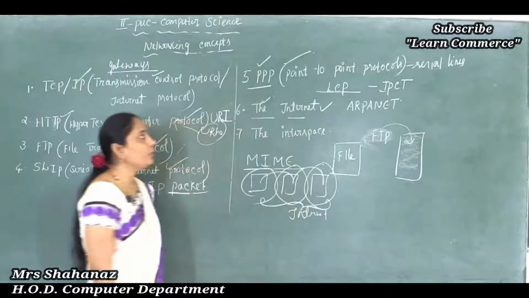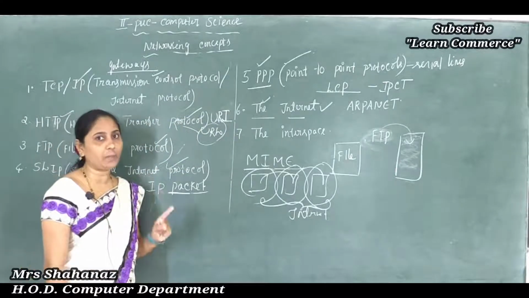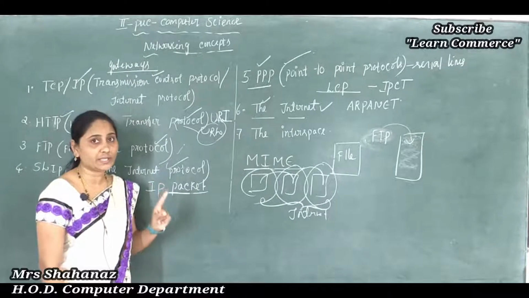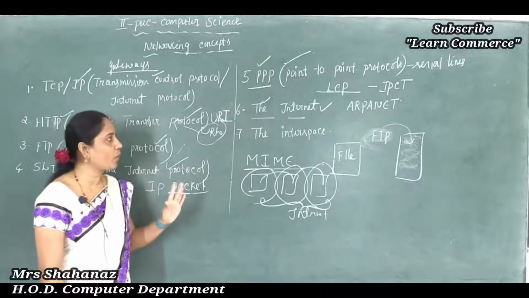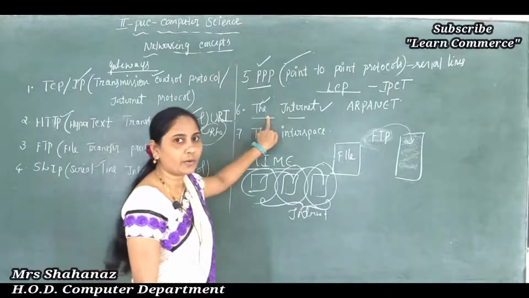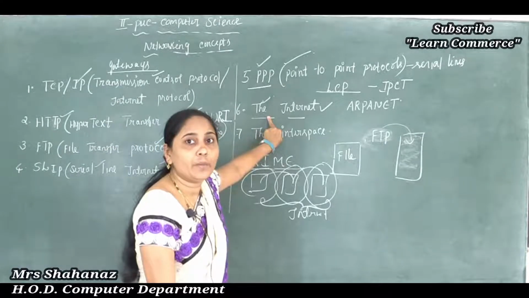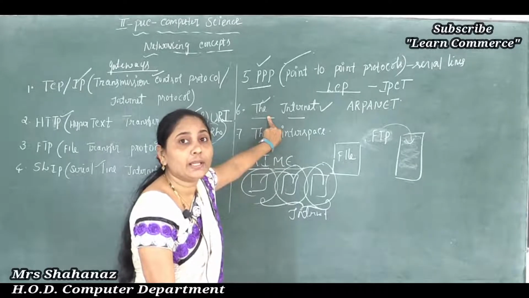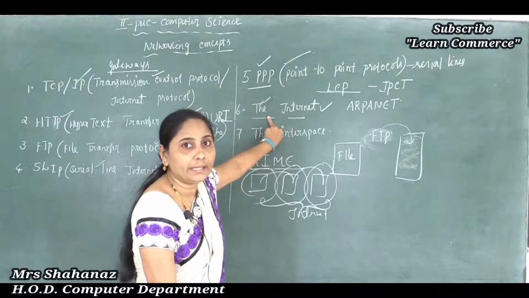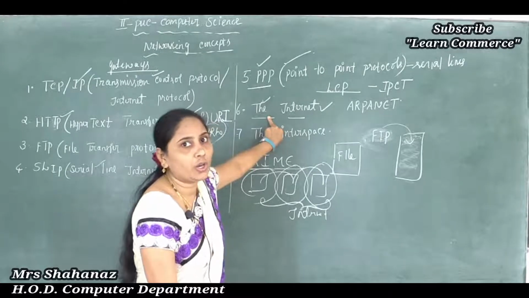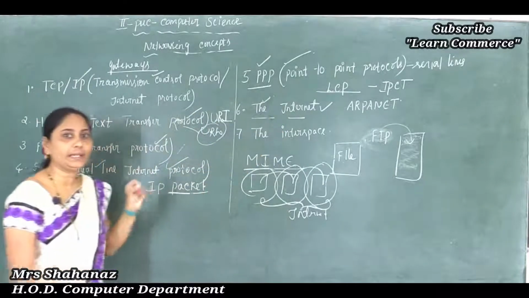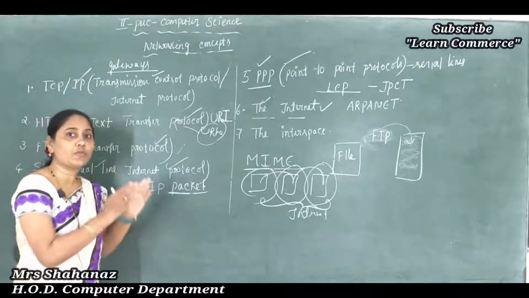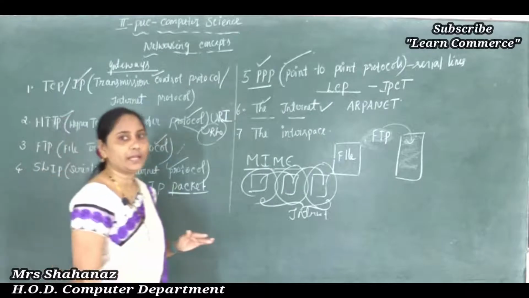So lastly we can say that the first network was called ARPANET, we know the full form, the Advanced Research Project Agency Network. So this is the full form of ARPANET, and for the 1 mark question: the internet is made up of many networks, clear this point here, many networks, and each network is run by a different company, or it is an interconnection of small or large networks. The purpose of the internet standard is that it makes communication possible from one network user to another network user.